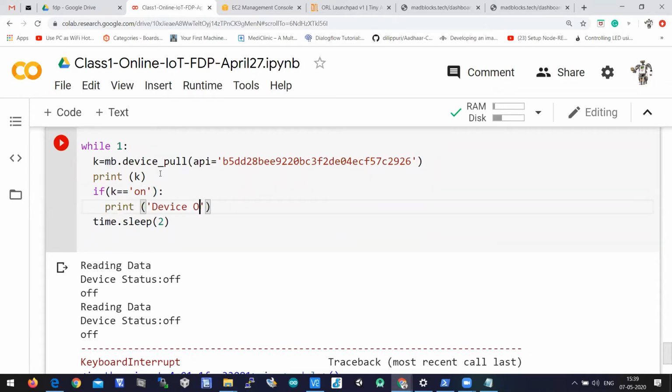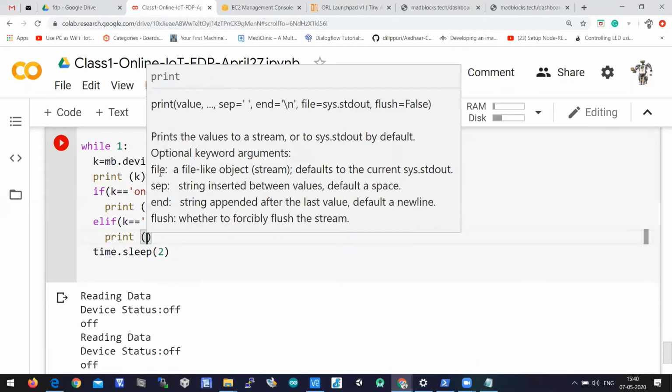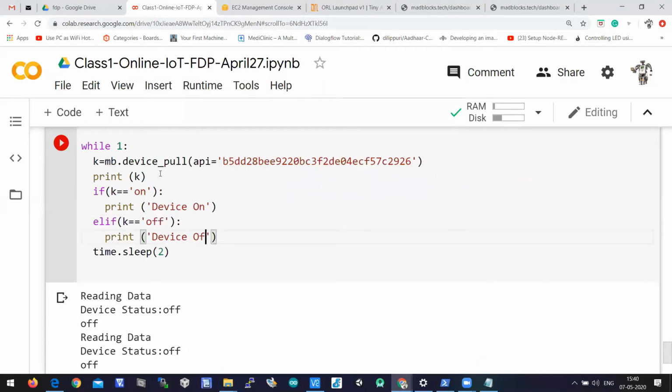device on. And if k double equal to off, I can write a simple if and elif logic in such a way that I can make the device off. So instead of writing print statements, if I write this program on Raspberry Pi, I can access the GPIO header. On the 7th day, in the 7th class, I told you how to access the GPIO header and all, right? So when you run this program,